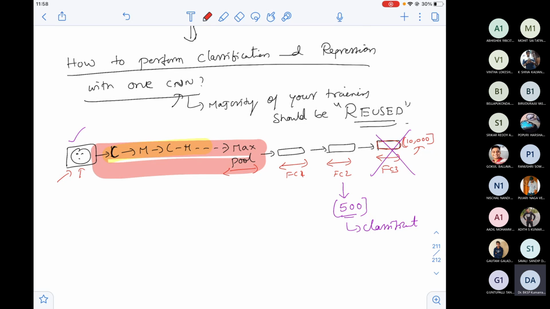The complete feature extraction is done till before the fully connected layer. Before the fully connected layer, what we have? Max pool layer. That means from the beginning till the fully connected layer, this is actually the feature extraction part. You already know that. So the generic understanding of various shapes, various curves, entire understanding is there till this point. Now, since the entire understanding of the objects is there till the max pool layer, we supply this to a regression model.